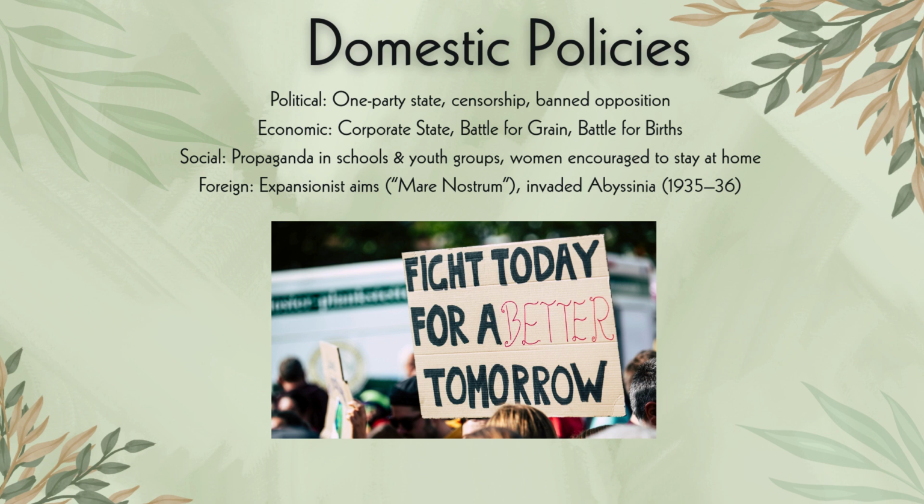And then for the battle for births, this is where we see he was encouraging higher birth rates to build a strong empire. Remember, for an army, you need strong and more people. So this is what Mussolini was advocating for under the battle for grain and the battle for births. We also see that there was propaganda in schools as well as youth groups, and women were encouraged to stay at home.